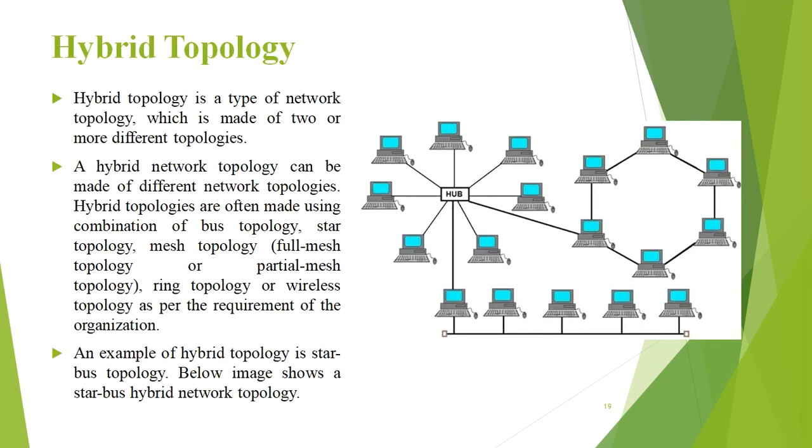Next one is hybrid topology. Hybrid topology is a type of network topology which is made of two or more different topologies. It means topologies like bus, star, ring, mesh, etc. are hybridized and one topology is defined, that is hybrid topology. An example of hybrid topology, which you can see here in the architecture, is the star and bus topology connected in a hybrid way.